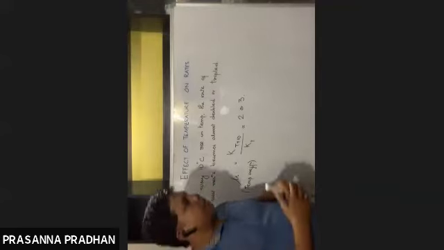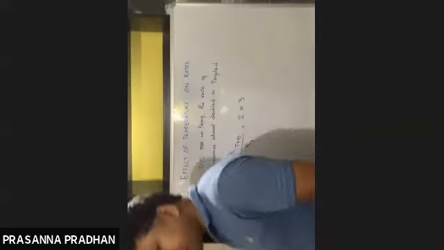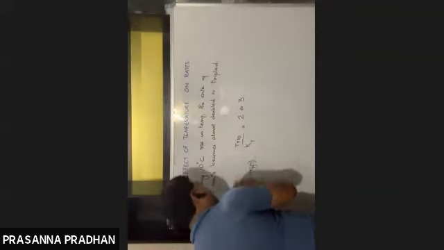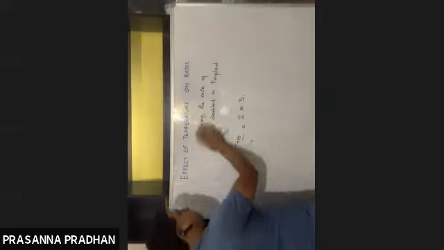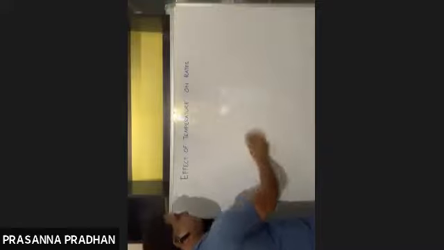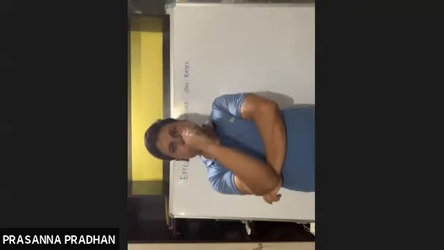So now the question which obviously comes to our mind is, why does this happen? When the reaction temperature is raised by 10 degrees Celsius, why does the rate become almost double or sometimes triple? So let us try to understand this. I think in your physics you have learned something about Maxwell's distribution of energies. Have you studied Maxwell distribution of energies or Maxwell distribution of velocity?